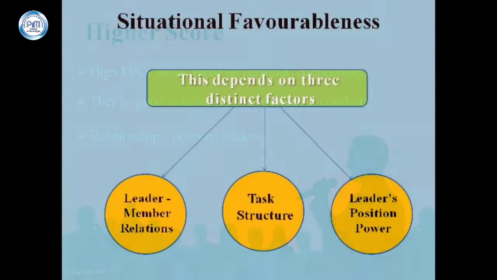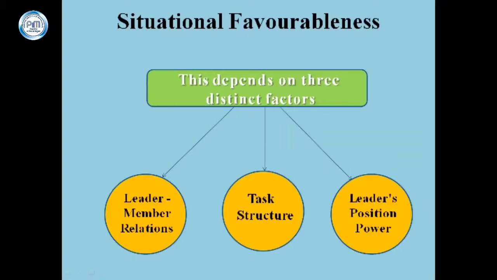Now move to the next slide, that is situational favorableness. It depends on three factors. First is leader-member relations. This is the level of trust and confidence that your team has in you. A leader who is more trusted and has more influence within the group is in a more favorable situation than a leader who is not trusted.